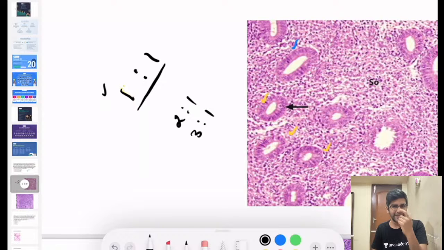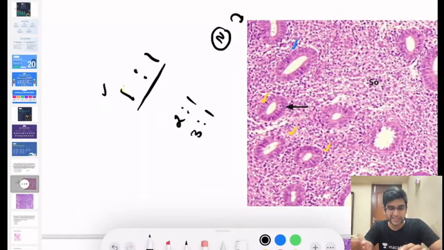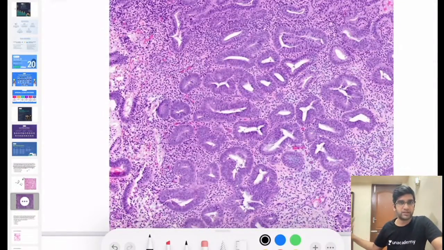Whenever you have a tiny elevation of the gland to stroma ratio, more than 1:1, I'm going to call it hyperplastic. Hyperplastic endometrium might not have features of dysplasia, right? So I'll show you one more image. This is how a normal endometrium looks, right? Just compare this normal endometrium to this image. What's happening here? In simple terms, the first comment should be on the gland to stroma ratio. What's happening to the gland to stroma ratio?